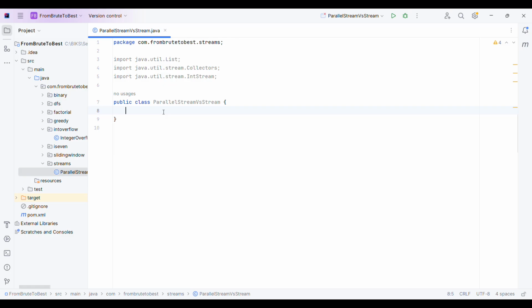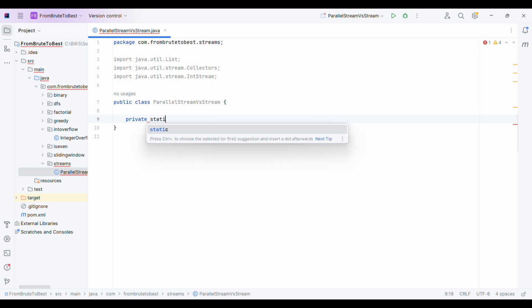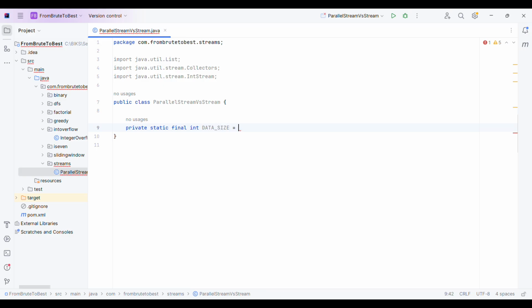Okay, so let me quickly write some methods here. I will first have a data size, just to show you how it impacts. Let me define it as final, which I will have this value.